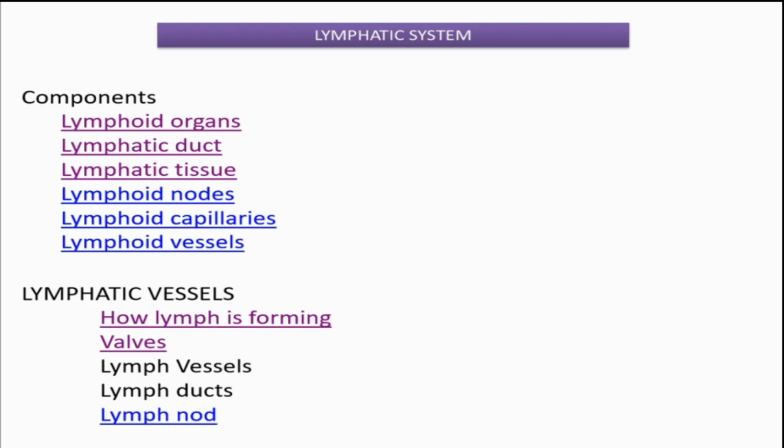Then the right lymphatic duct joins with the right subclavian vein. I will tell the spelling: S-U-B-C-L-A-V-I-A-N, subclavian vein. What is the role of this subclavian vein?